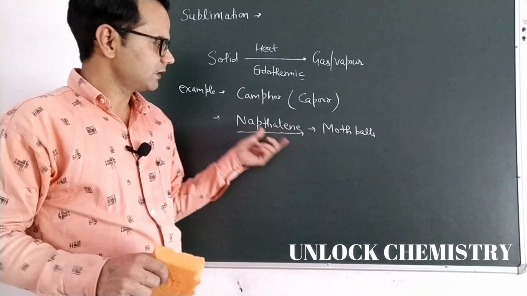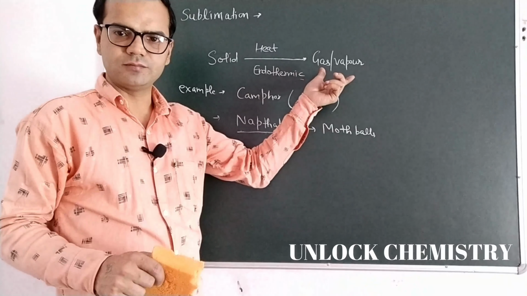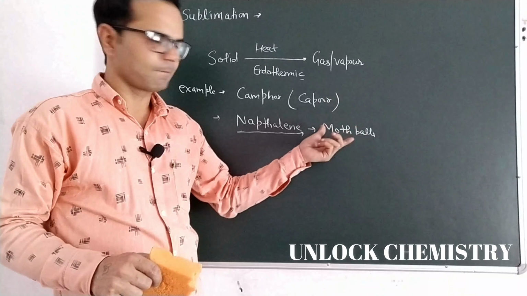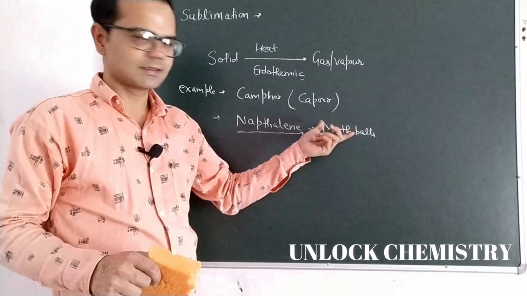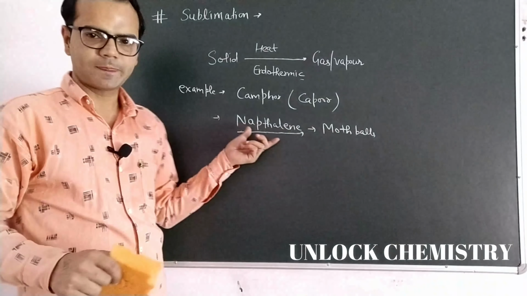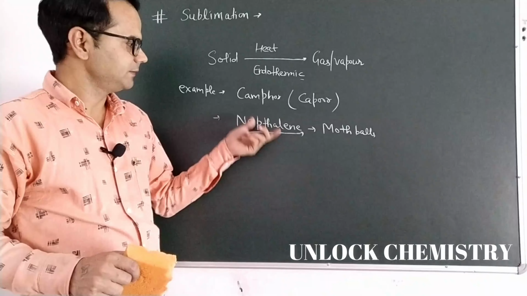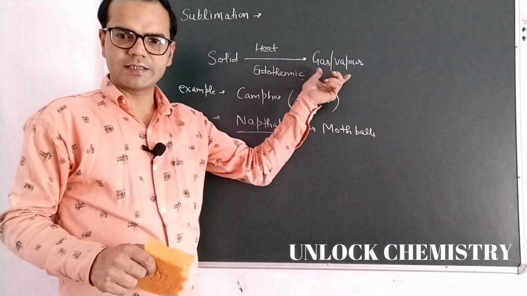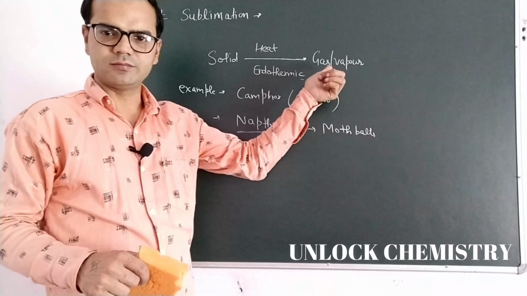Means they directly change into gas form. There is no liquid state again. These mothballs protect our clothes from moths or insects. So we add mothballs and they are made up of naphthalene. So naphthalene is highly convertible into gas form or a vapor form.